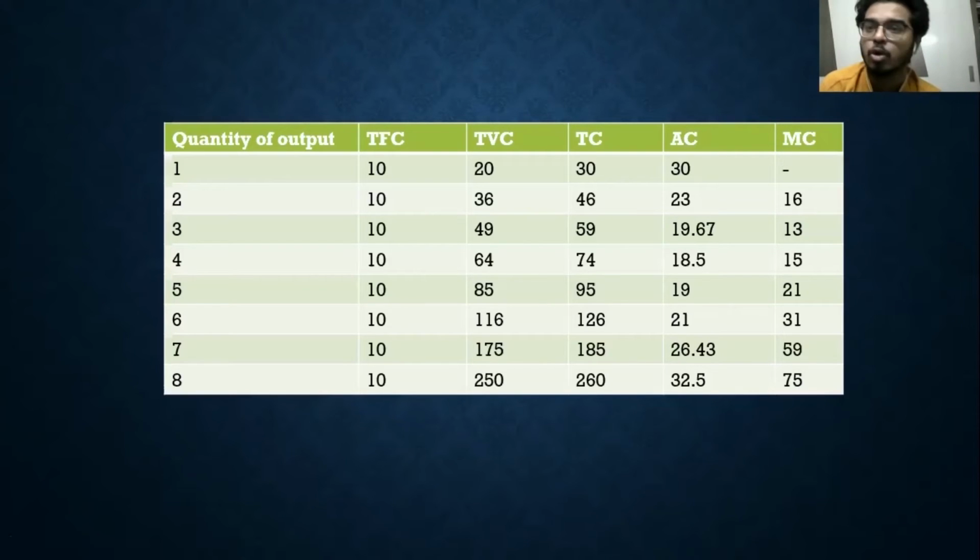So this is the change in cost with respect to one additional unit of output that the producer is producing. Over here you can see initially it declines, 16, 13, and it starts increasing soon: 16, 13, 15, 21, 31, and so on, and faster, right?